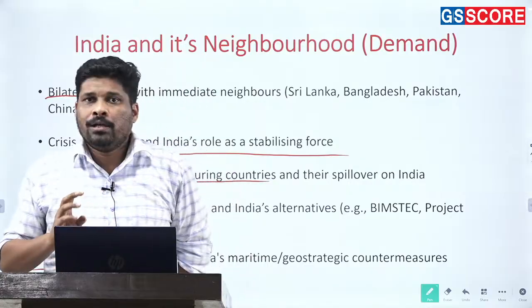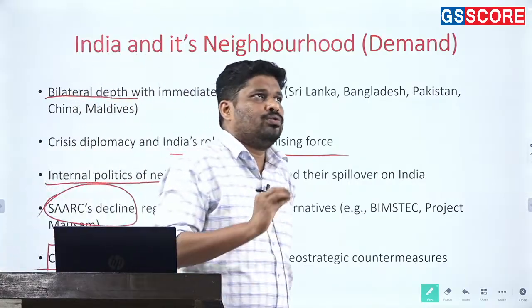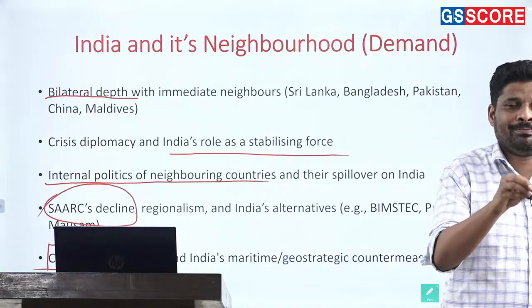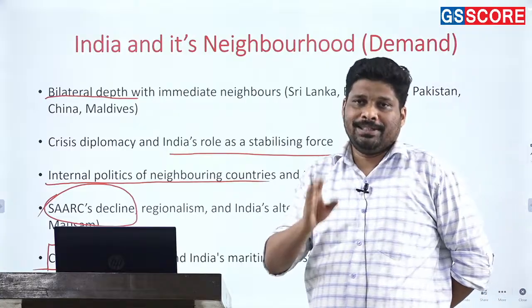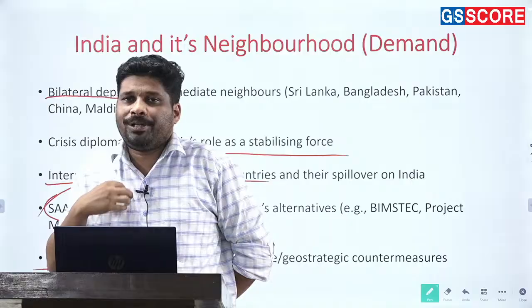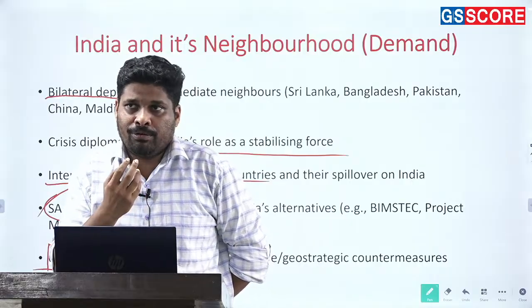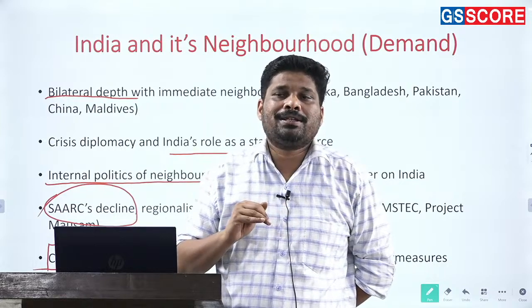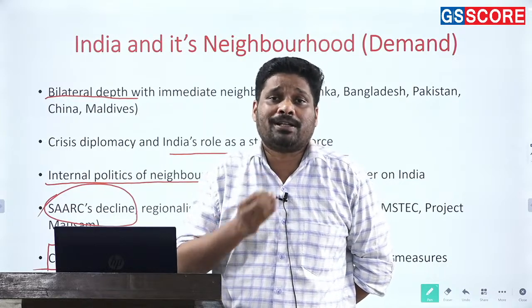One more thing, UPSC is known to not ask questions from one theme in succeeding years. For example, last year there was a question on Maldives. There is a probability that this year there will not be a question on Maldives. Last year there was a question on Maldives, so this year there is a probability of a question not being asked on Maldives.